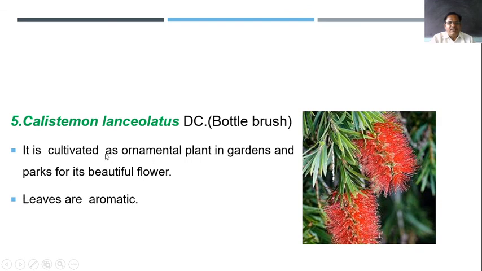It is cultivated as an ornamental plant in gardens and parks for its beautiful flowers. Flowers are very attractive and large in size. The name itself indicates lanceolatus: the leaves are pointed, so they look lanceolate. And the leaves are aromatic; they have a certain smell, so they are known as aromatic.